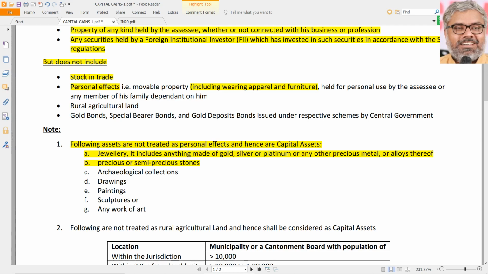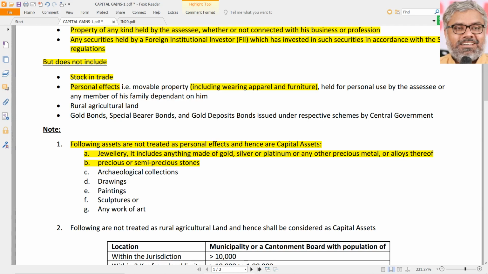We don't need to know the list of what is a precious stone, what is a semi-precious stone. We are not going to do any jewelry business here, and we don't need to know that also. Technically, we are not gemologists or anybody. We don't need to be. What law told, the essence of it we have to understand. What is the law intending here? Jewelry is anything that is made of gold, silver or platinum or any other precious metal, any other metal, or even alloys of those metals also can be called jewelry. Precious and semi-precious stones is also jewelry, loose also, or sewn into jewelry also.